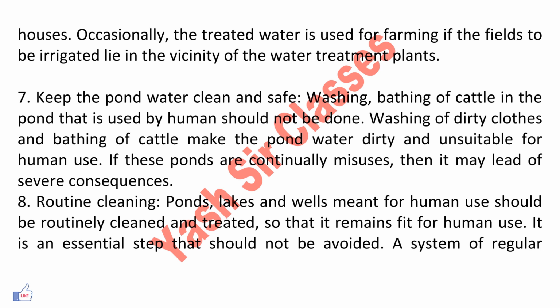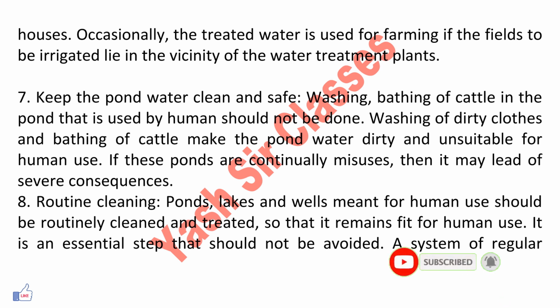7. Keep the pond water clean and safe. Bathing of cattle in a pond that is used by humans should not be done. Washing of dirty clothes and bathing of cattle make the pond water dirty and unsuitable for human use. If these ponds are continually misused, it may lead to severe consequences.